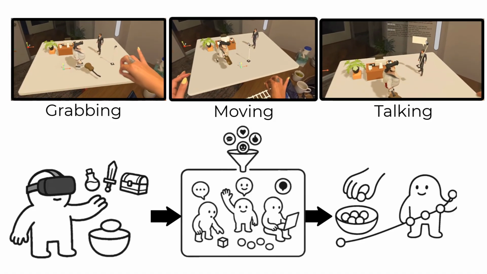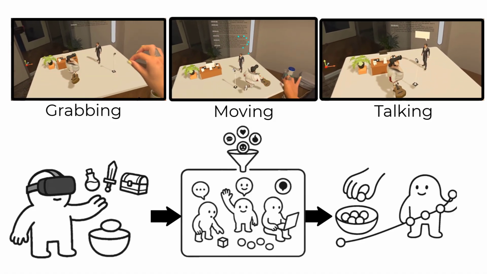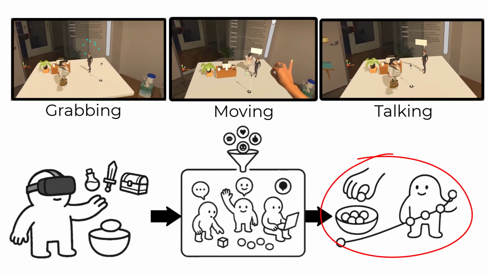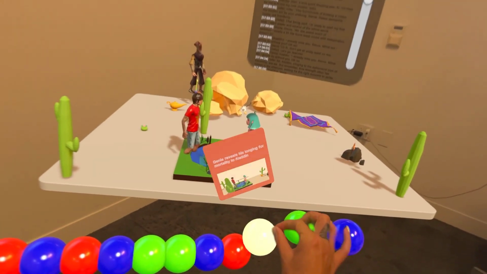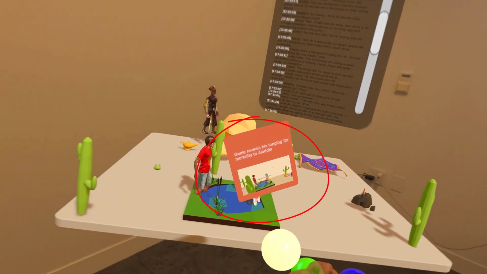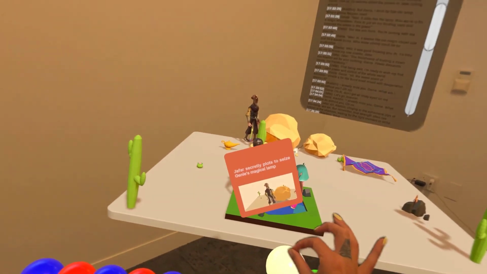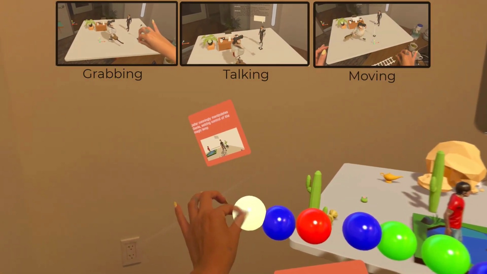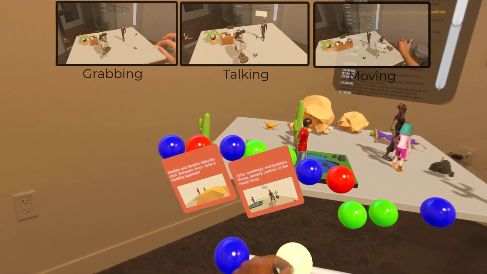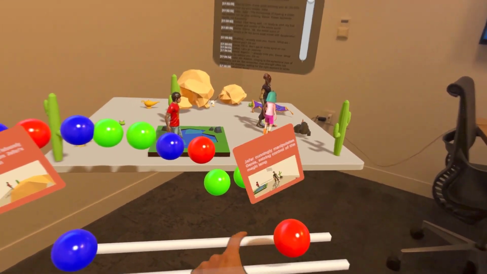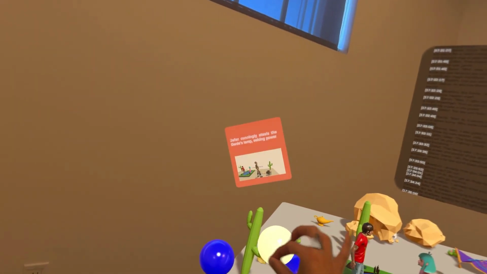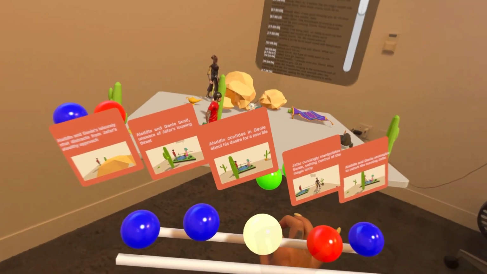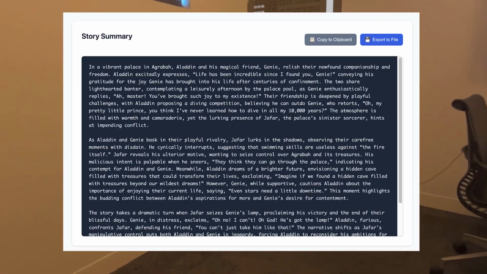These spatial interactions and dialogue are observed by the system to extract meaningful story events, known as story marbles. Each marble contains an intent frame, which captures users' narrative intent during their play. User actions such as grabbing, talking, or moving generate corresponding intent frames. They can be rearranged on a story timeline. The system then takes the user's arranged sequence of marbles to generate stories and screenplay.